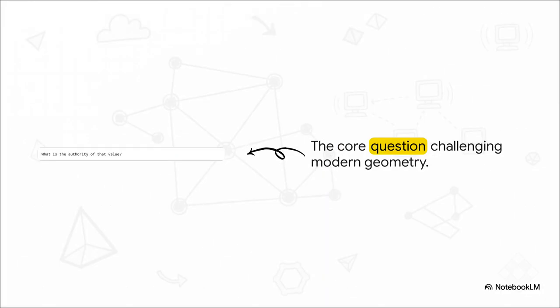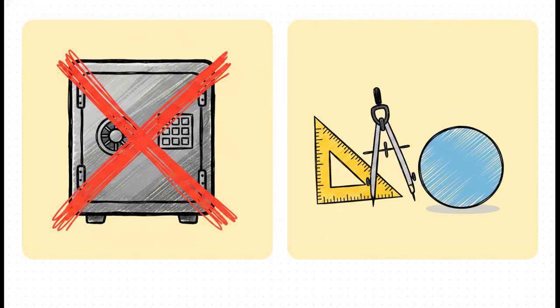Which brings us to a crucial question. When a system accepts a floating point projection as the ultimate truth, what is the actual authority of that value? I mean, for a video game renderer, it doesn't really matter. Close enough is good enough to just draw a pixel on a screen. But for a deterministic protocol, like a distributed ledger or a decentralized network trying to agree on an exact state, that close enough answer is completely insufficient. If your protocol accepts a geometric fact just because some floating point calculation says it's true, well, you've just made the projection the authority. The OMI protocol systematically dismantles this whole flaw by splitting constants into two entirely different categories.